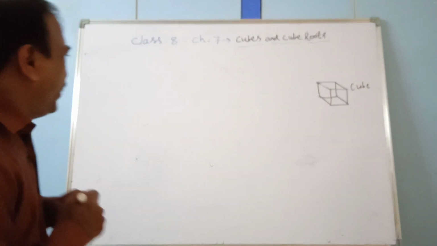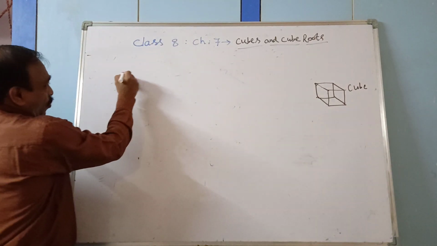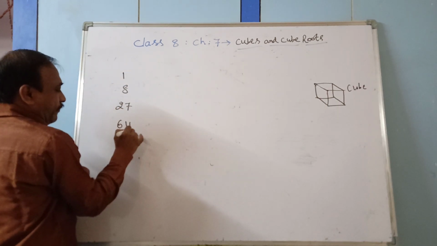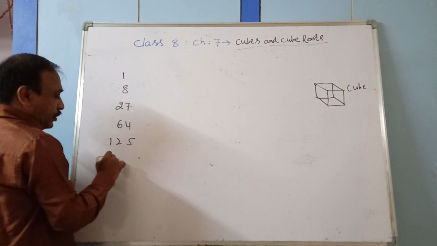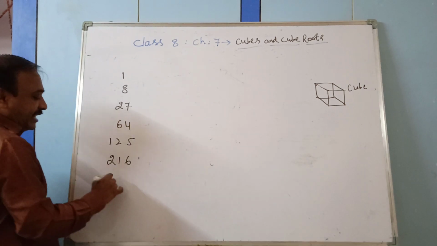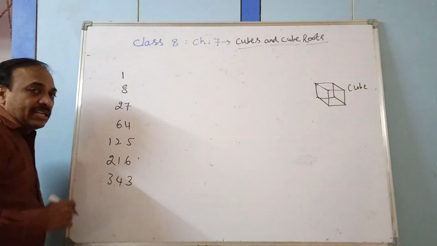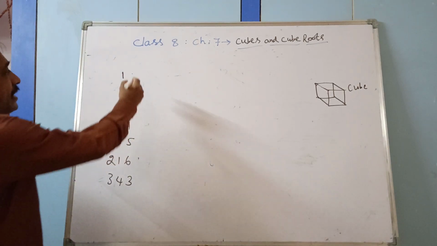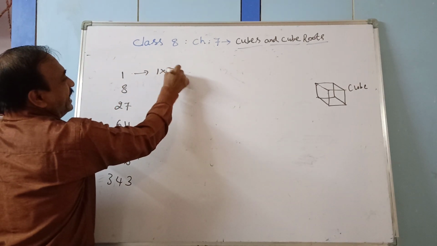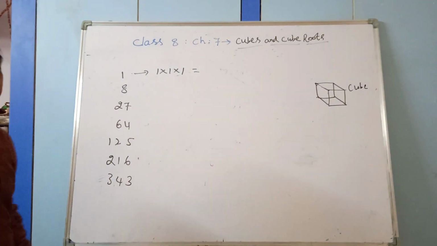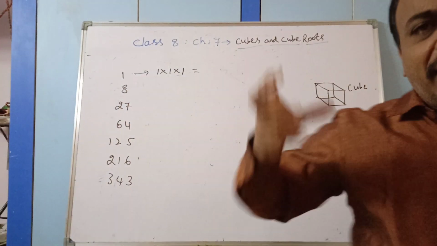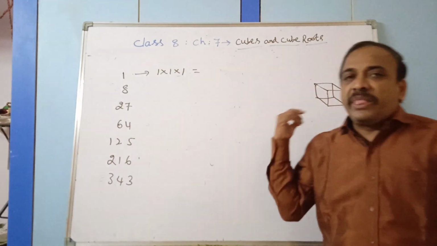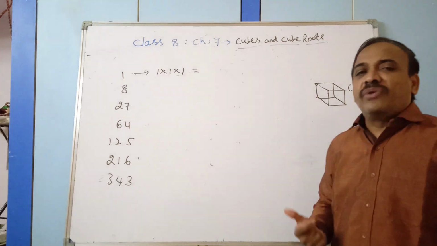Now, observe the numbers 1, 8, 27, 64, 125, 216, 343. Such numbers, observe here. 1 can be written as 1 into 1 into 1. How many times is it appearing? This concept has already appeared somewhere; you have learned such a concept in squares and square roots.